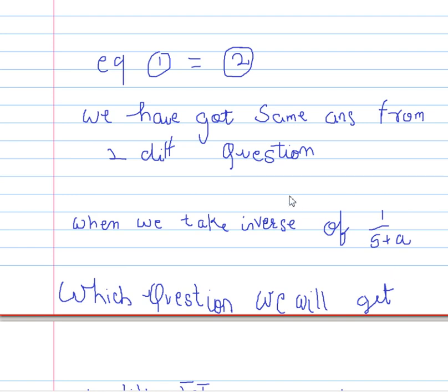If we focus, equation 1 is equal to equation 2. We have got the same answer from two different signals. How is that possible? Okay, it may be possible, but when we want to take the inverse of 1 upon s plus a, which signal will we get? Will it be e raised to power minus at u of t, or minus e raised to power minus at u of minus t? Oh, we are not playing probability.